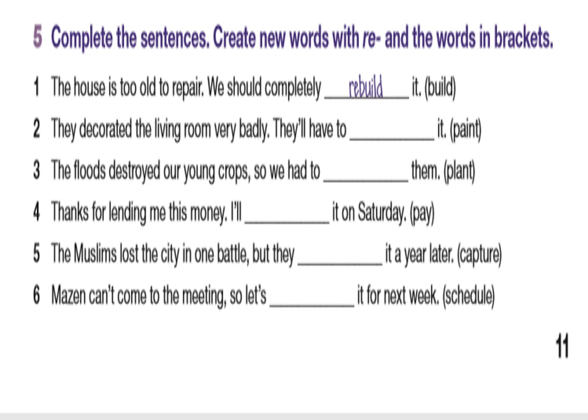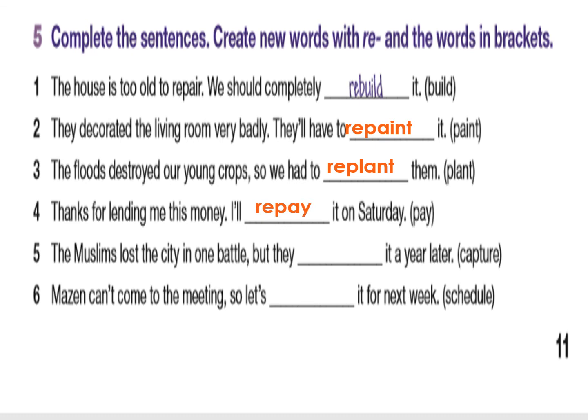Okay, let's check your answers. Number 1, they decorated the living room very badly. They'll have to repaint it. Number 2, the floods destroyed our young crops. So we had to replant them. Okay, number 4, thanks for lending me this money. I'll repay it on Saturday.